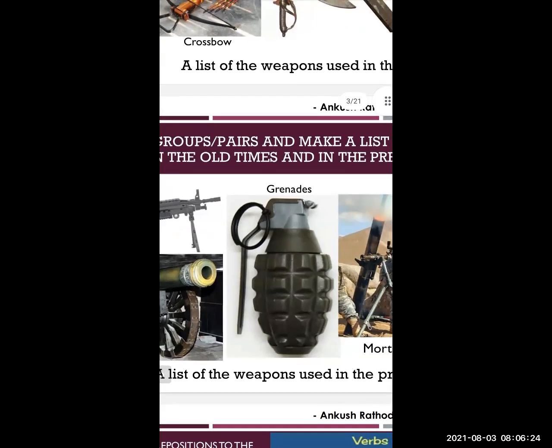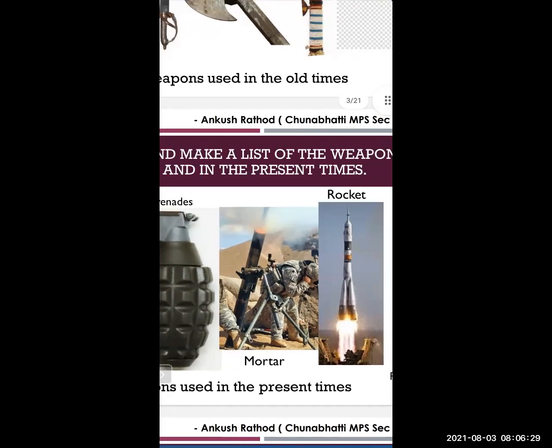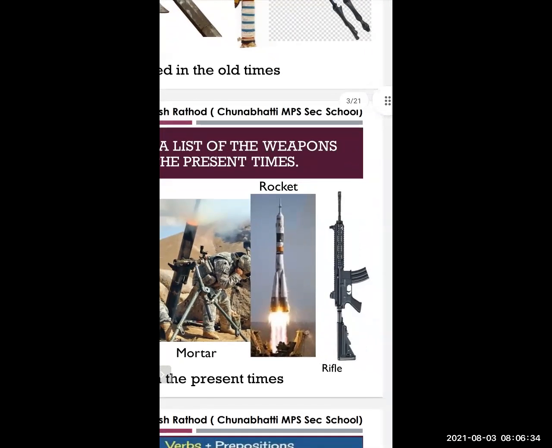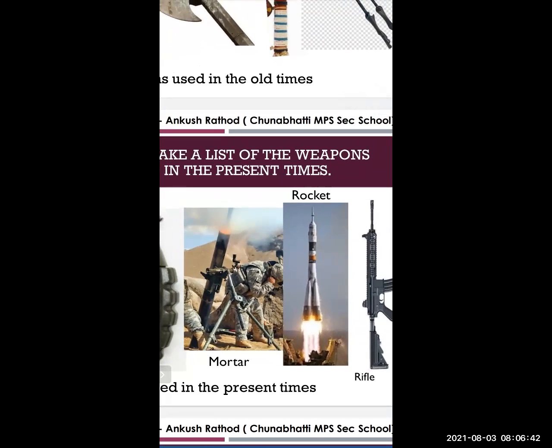Bombs are there, grenade bombs are there, mortar, rockets are there, and rifles are there. This mortar is used to kill the enemy at a long distance. If the enemies are at a long distance or on the top of the hill, it is used to defeat the enemy.